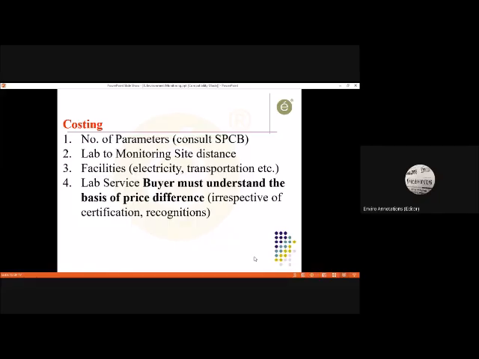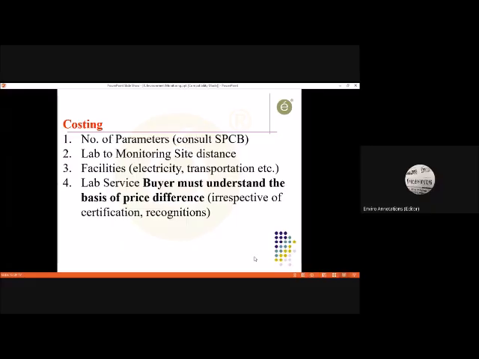That means EPM. There is a filter paper which is called EPM 2000. That filter paper quality is required, and that costs 4,000 rupees per filter paper, and that filter paper is ideally used for lead, arsenic, nickel. These three will require that filter paper. Okay, this is one aspect I told.